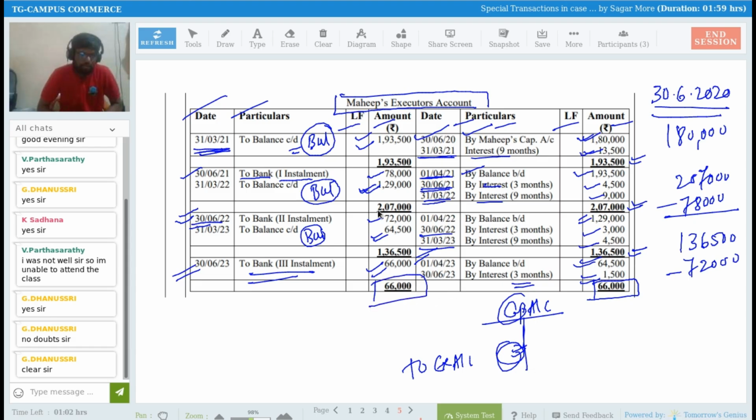Understood this or not? Please tell me. If you have any single question or doubt, you can ask me. Sadhana, Dhanushri, Shivarish. Yes, sir. Clear. Okay, good. It's a 6 mark question, a little lengthy but easy. You can take a 5 minutes break. We'll continue then.